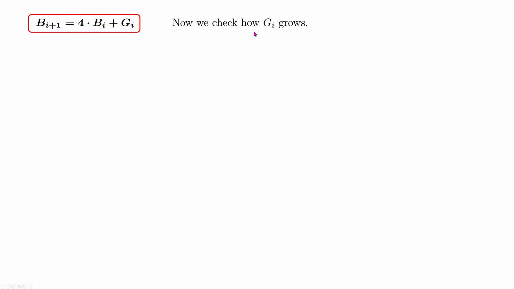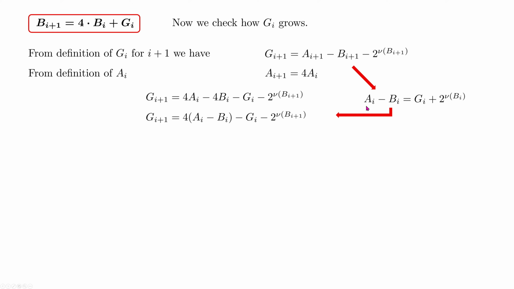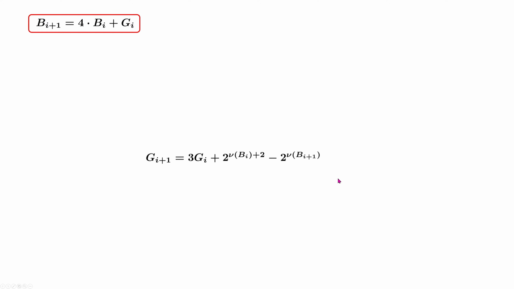Now we will check how G_i grows, what's going on with G_i. From the definition of G_i for iteration i plus 1, we have this formula. And from the definition of A_i for iteration i plus 1, we have 4 times A_i. When we substitute this B_i plus 1 and A_i plus 1 in this formula, we've got something like this. And after simplification, we can substitute A_i minus B_i to get this. And finally, we've got the formula for how G_i grows. So we will also keep this formula visible on the screen.